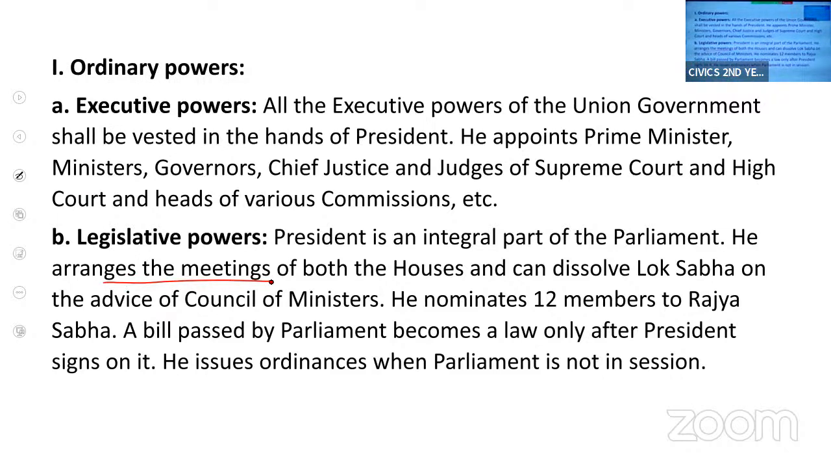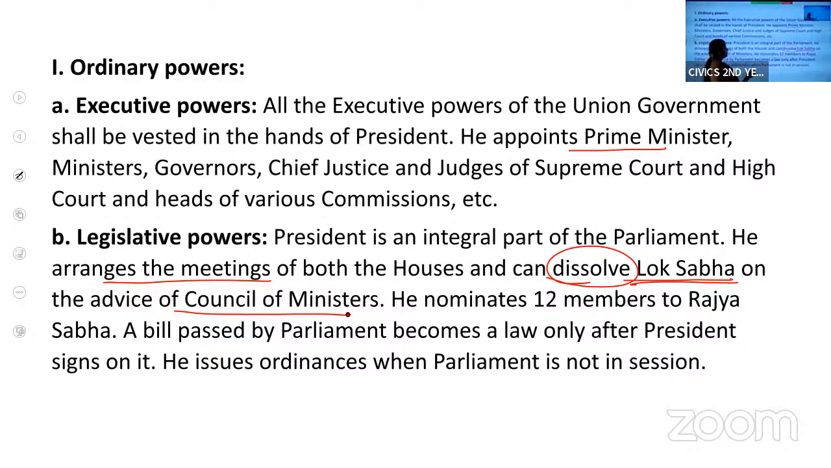He arranges the meetings of both the houses of parliament. The Lok Sabha, the lower house, can be dissolved. Who dissolves the Lok Sabha? On the advice of the Prime Minister, the President can dissolve the Lok Sabha. The Prime Minister and his team, that is the Council of Ministers.